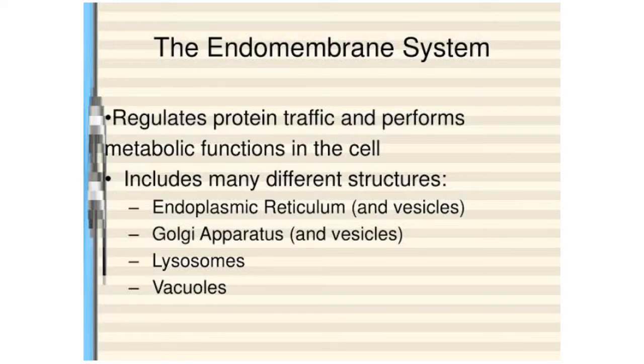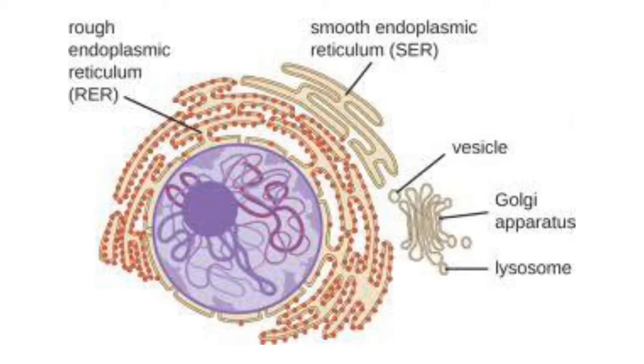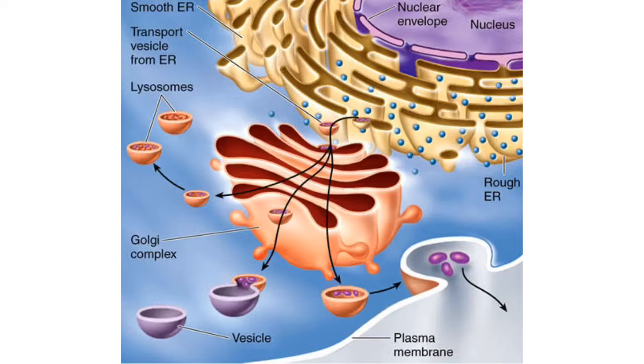Now when I have to talk about the endoplasmic reticulum, the term endoplasmic reticulum was given by the scientist Keith Porter in 1953 to identify the fine reticulum or network present in the endoplasm of a cell. Okay, it is a complex system of membranous sacs running through the cytoplasm of all eukaryotic cells except the RBCs of mammals, eggs and embryonic cells.